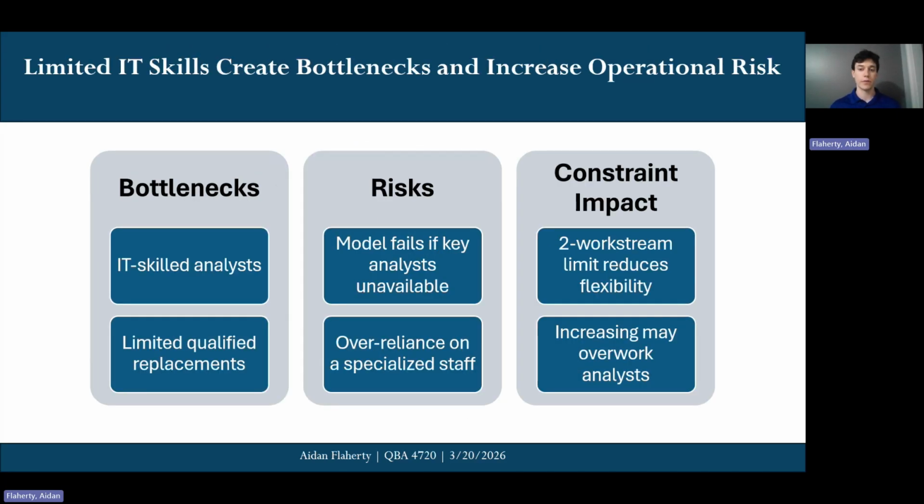So the biggest bottleneck is the reliance on these IT skilled analysts, since there are fewer of them, as I mentioned. This creates a risk where if one of these analysts is unavailable, the model may fail, and there just may not be enough qualified replacements. Another key constraint is the limit of two work streams per analyst. This does help prevent workers from being overworked, which is good, but it also reduces our flexibility and can make the model infeasible in certain situations.